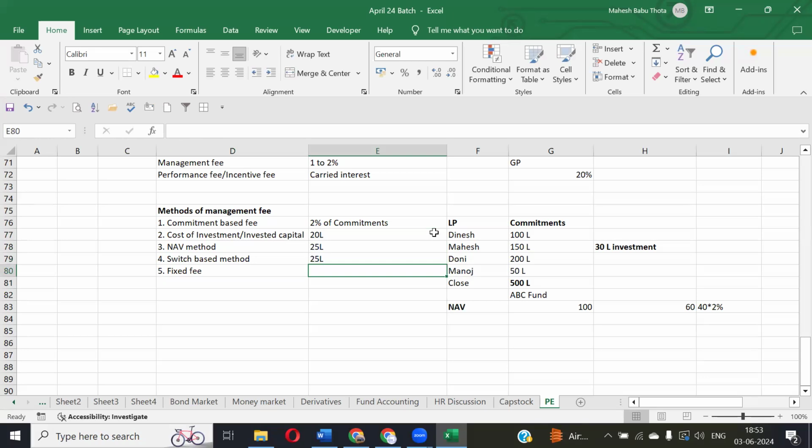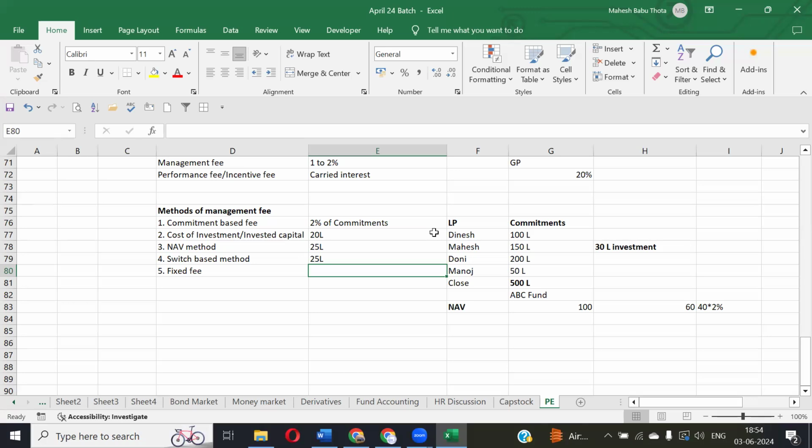Maybe one limited partner contributing the capital is very regular and a loyal limited partner to our fund house. Maybe we can give some discounts to him on the management fee also. So this kind of fixed fee will be determined at the time of joining. As per the fixed determination, they will start charging the investors. That is called fixed method.